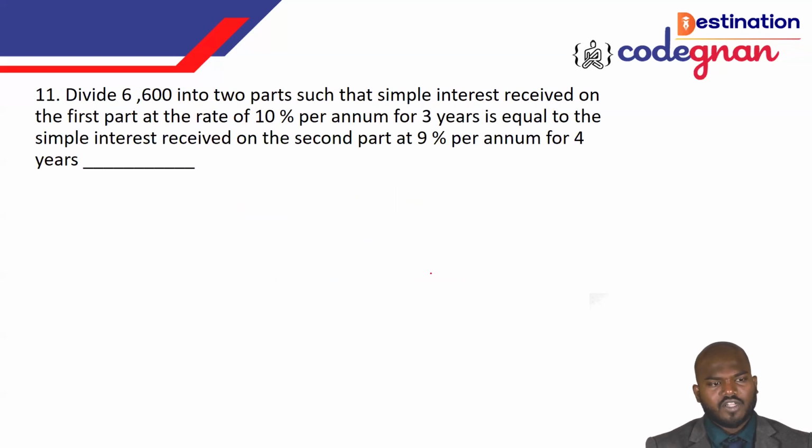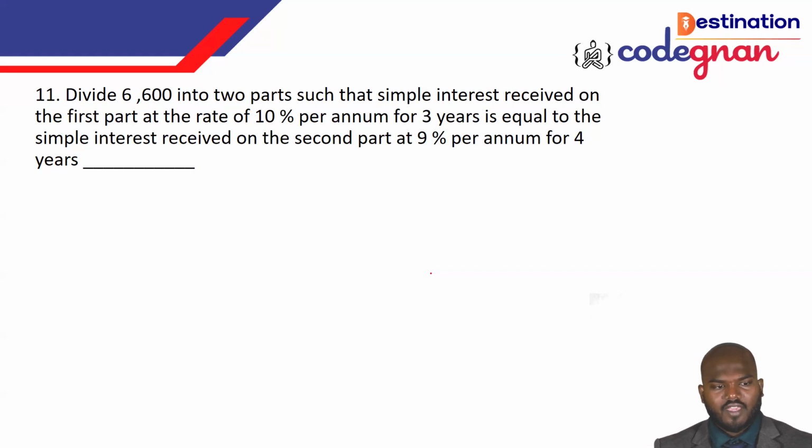You have to divide 6600 into two parts, such that the simple interest received on the first part at the rate of 10% per annum for 3 years is equal to the simple interest received on the second part at 9% per annum for 4 years. 3 plus 4, that is a total of 7 years. For the first 3 years it is 10%, for the next 4 years it is 9% per annum.